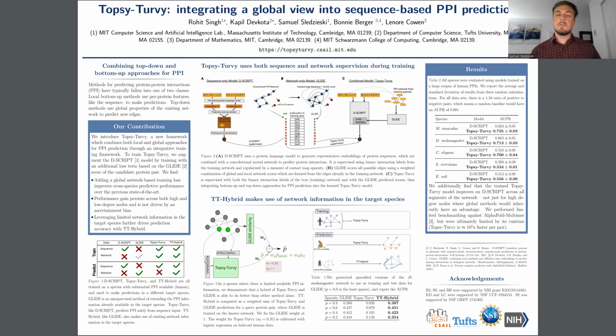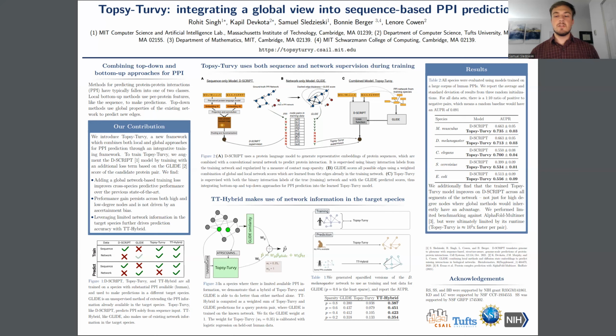So when trained from PPIs on one species and predicting in another species, that performance persists across multiple subsets of the network. We also show how we can leverage limited network information in a target species to drive predictive accuracy with TT hybrid. So we're going to refer back several times to the table on the bottom left here, figure 1, to track the application case for each of the methods.